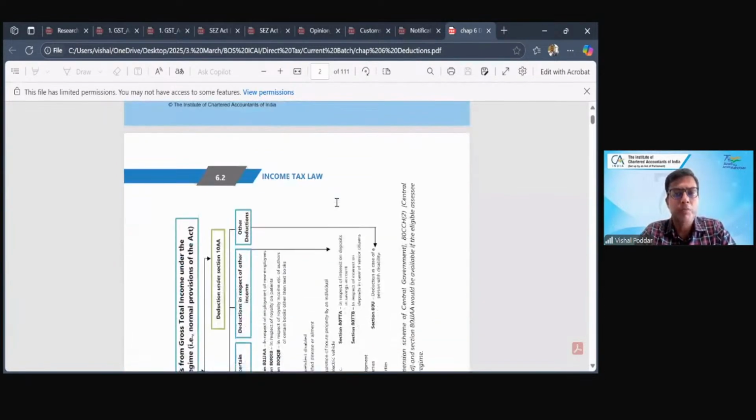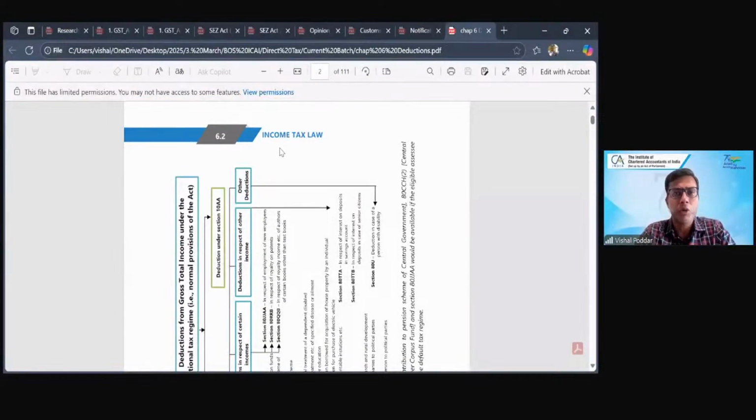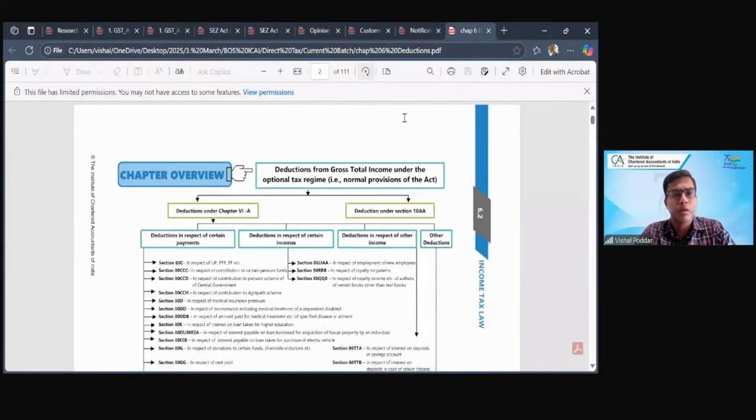By now, you would have covered the topics pertaining to all the 5 heads, the set off and carry forward of losses, and clubbing of income, which is the last topic in the computation part. Obviously, there will be one more chapter dealing with the overall computation, but specific chapter wise, this is the last part.